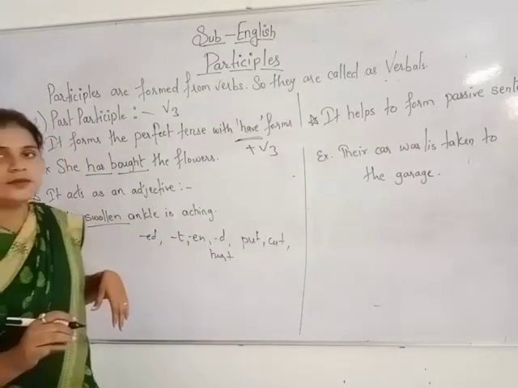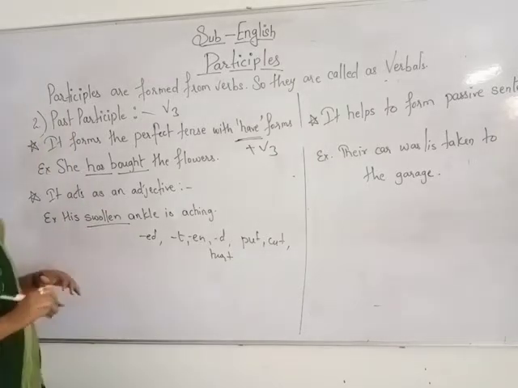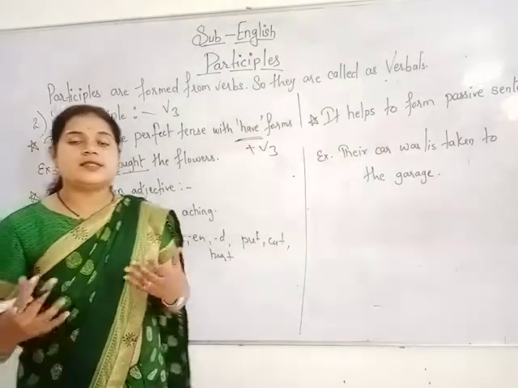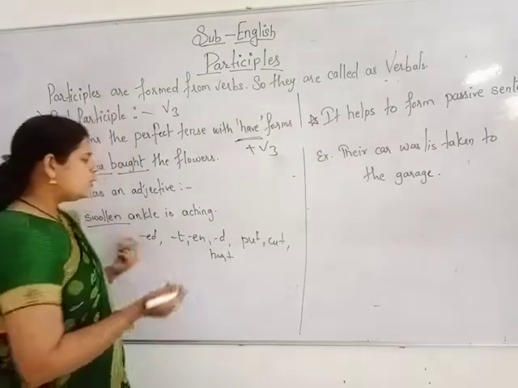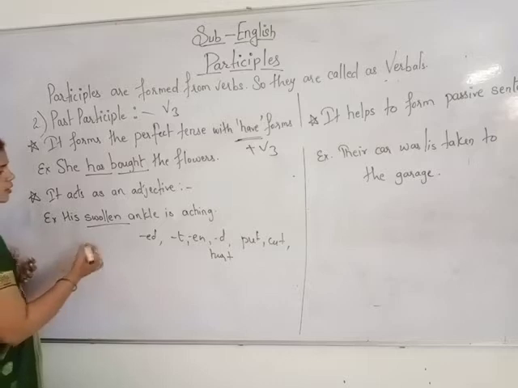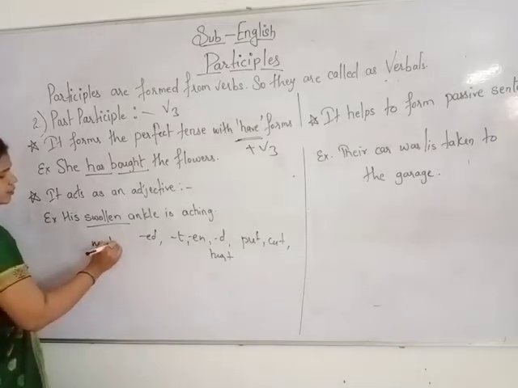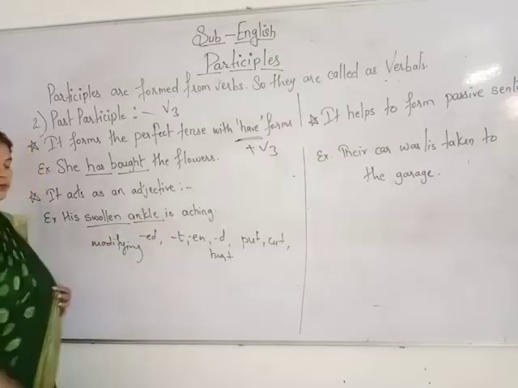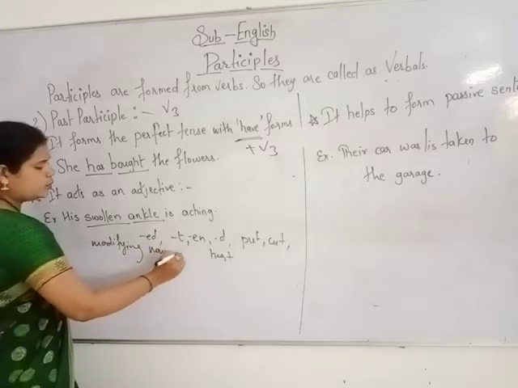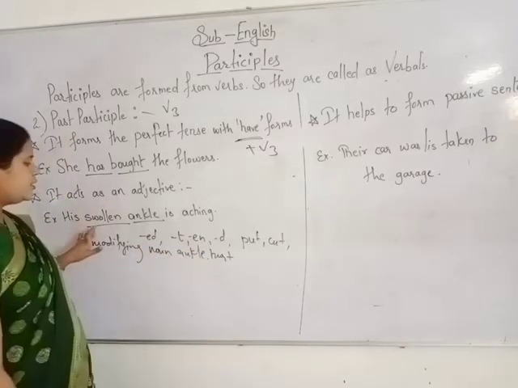And participle, right? Past participle. Here, swollen. If I ask you a question, how is his ankle? The answer is swollen. So swollen is what? It is an adjective where it is modifying the noun. Which noun? Ankle. Okay, modifying the noun what? Ankle. So it acts as an adjective, right?